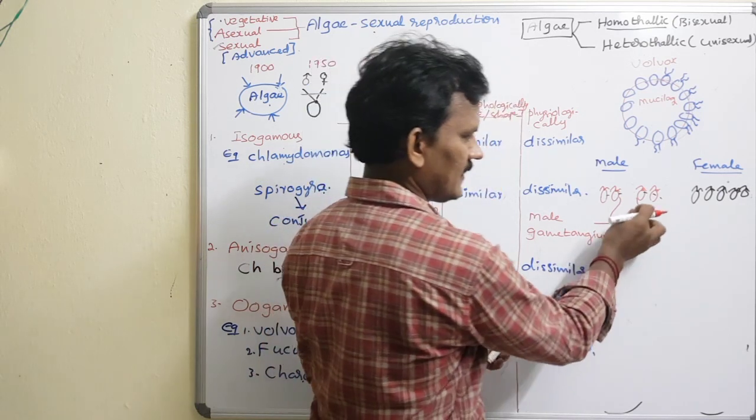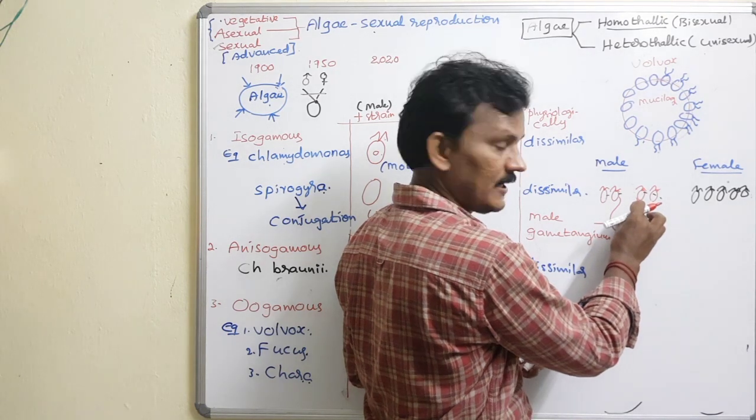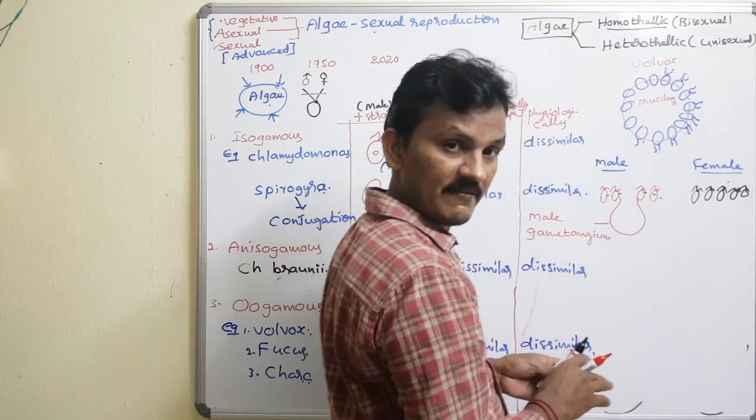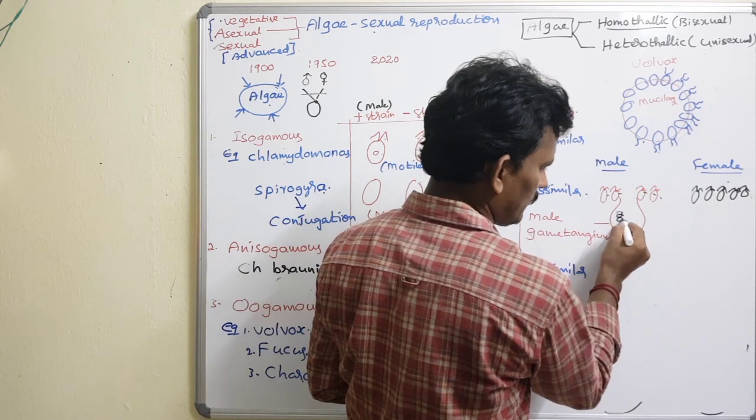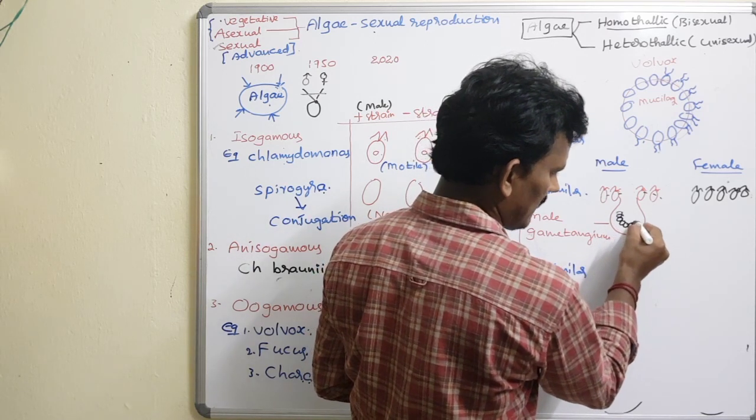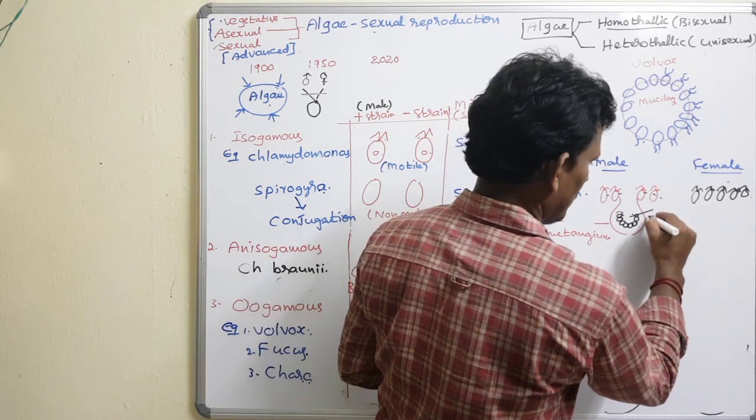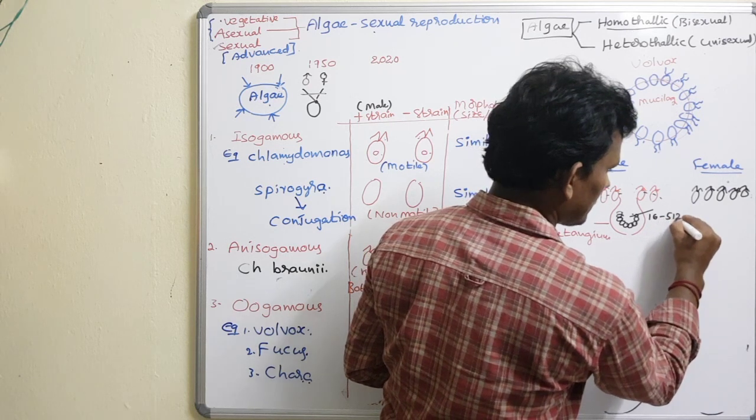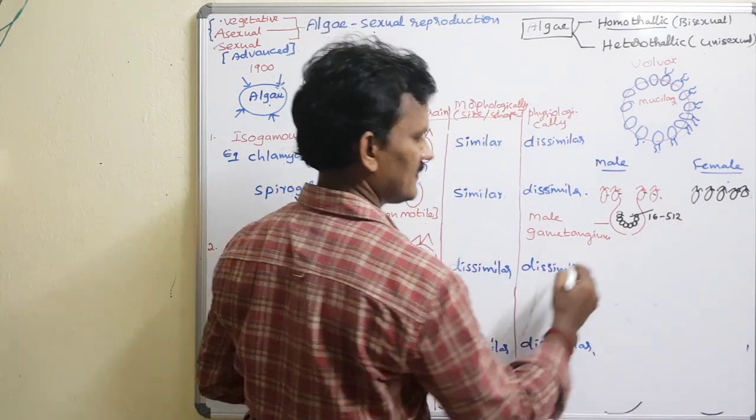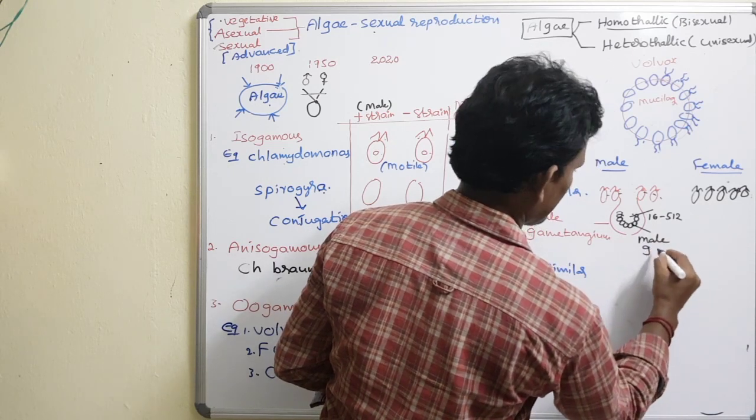In the male gametangium, the protoplast divides and produces numerous cells, around 16 to 512 cells. All of these are male gametes.